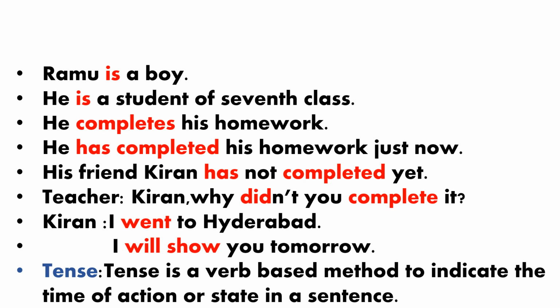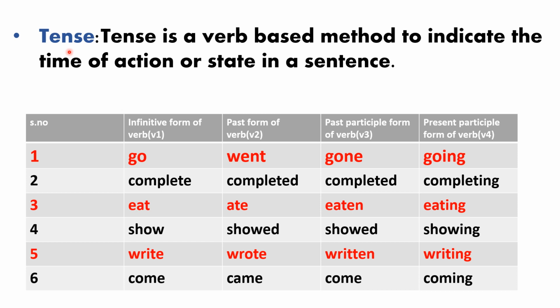What exactly does a tense mean? Tense is a verb-based method to indicate the time of action or state in a sentence. That means the sentence which contains a verb, based on the verb, we decide that the sentence belongs to that particular kind of tense. Here you see, these are the 6 set of verbs: go, complete, eat, show, write, come.